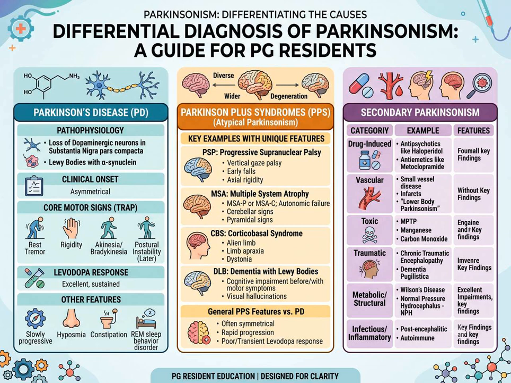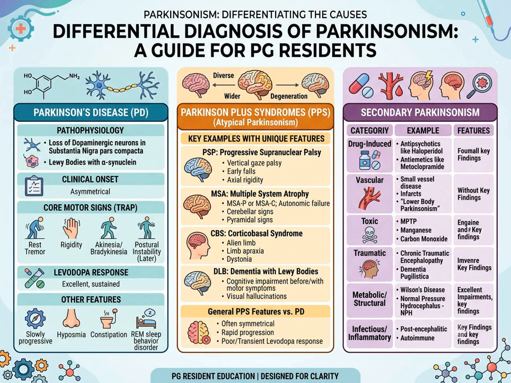Multiple system atrophy can present as either a Parkinsonian or cerebellar subtype and typically features severe autonomic failure alongside cerebellar or pyramidal tract signs. Corticobasal syndrome is uniquely known for its presentation with the alien limb phenomenon, profound limb apraxia, and severe dystonia. Finally, dementia with Lewy bodies is distinguished by the onset of significant cognitive impairment occurring before or concurrently with the onset of motor symptoms, very often accompanied by vivid visual hallucinations.